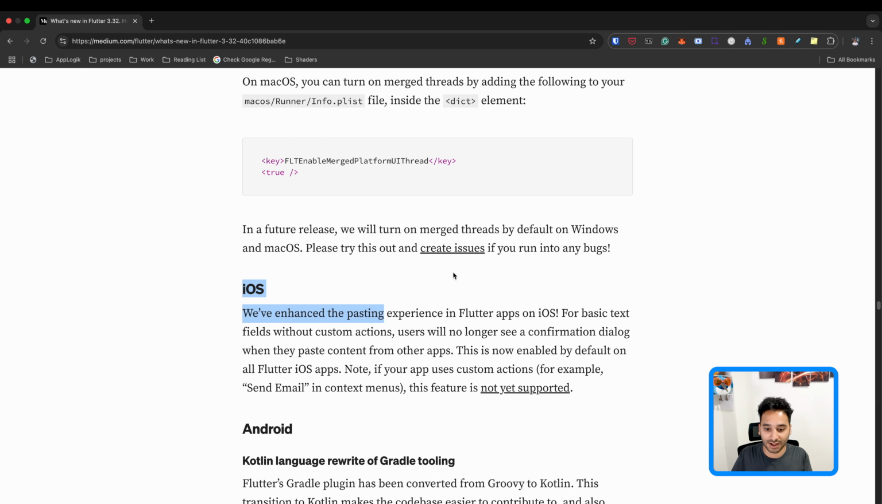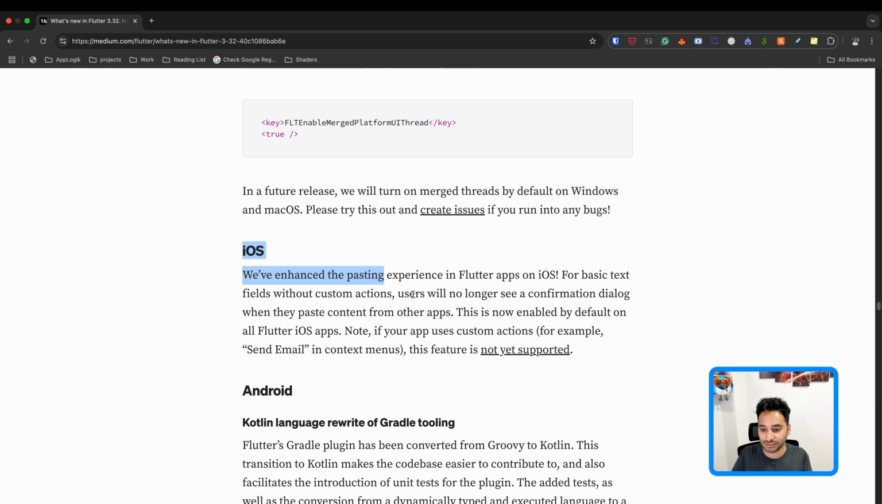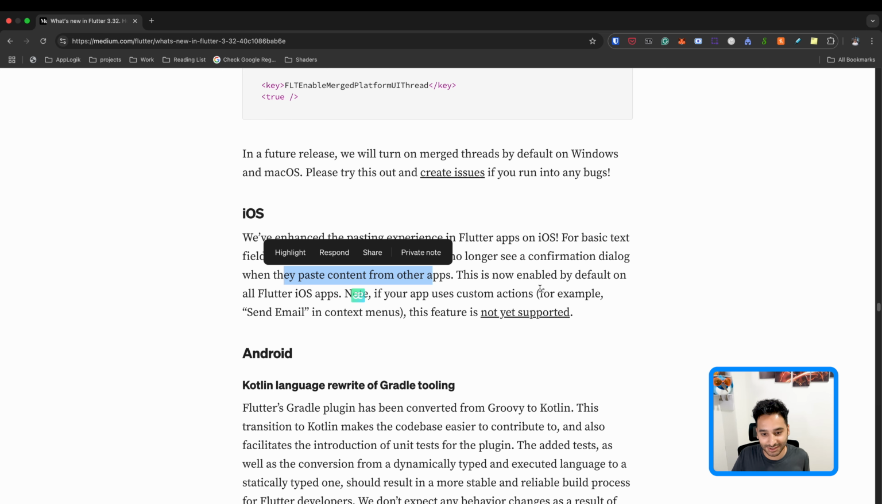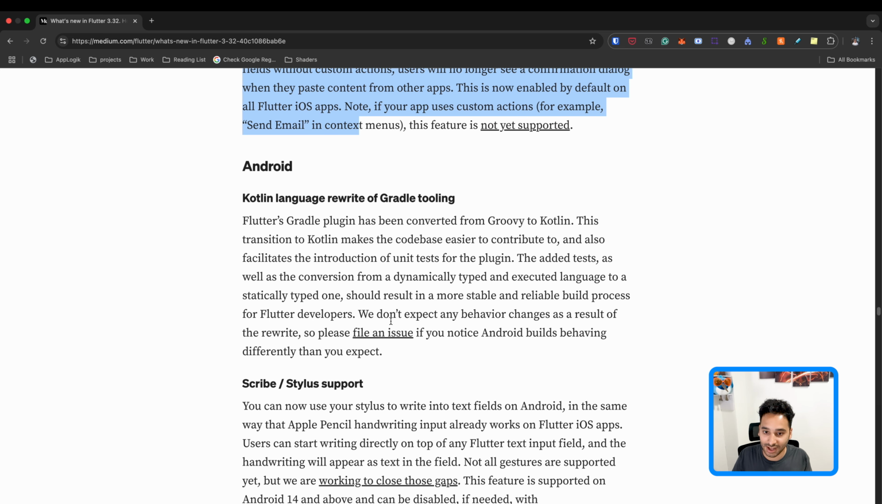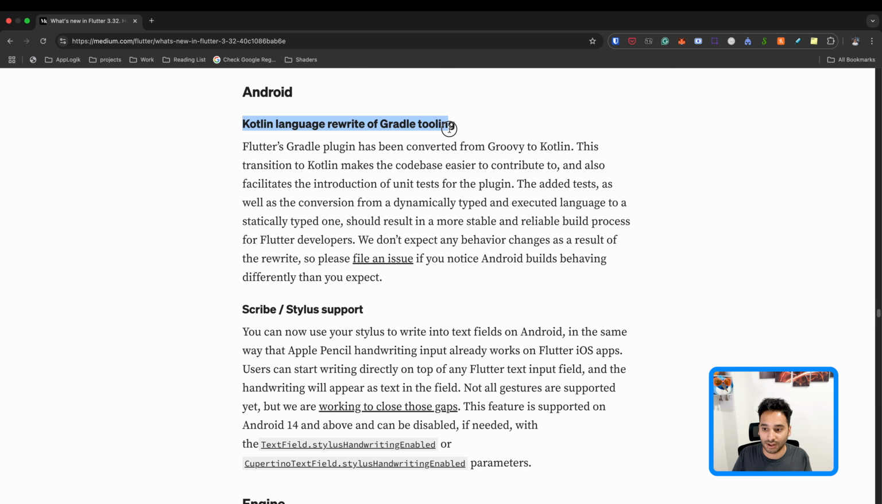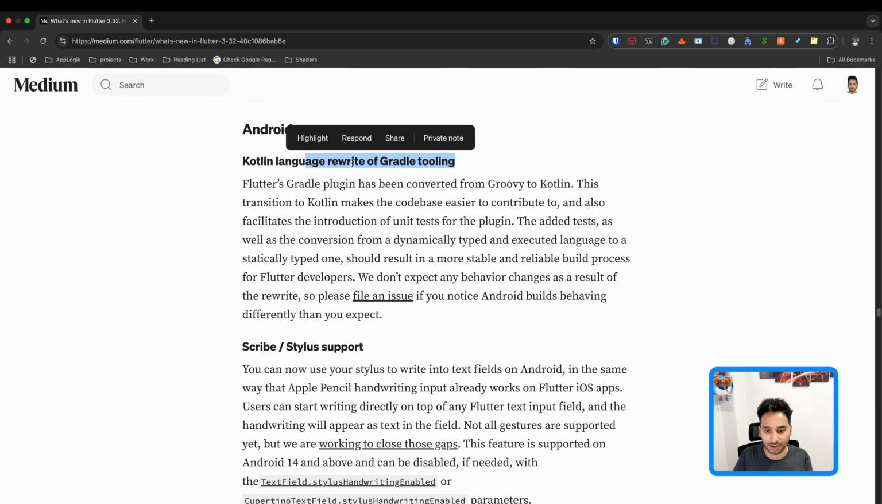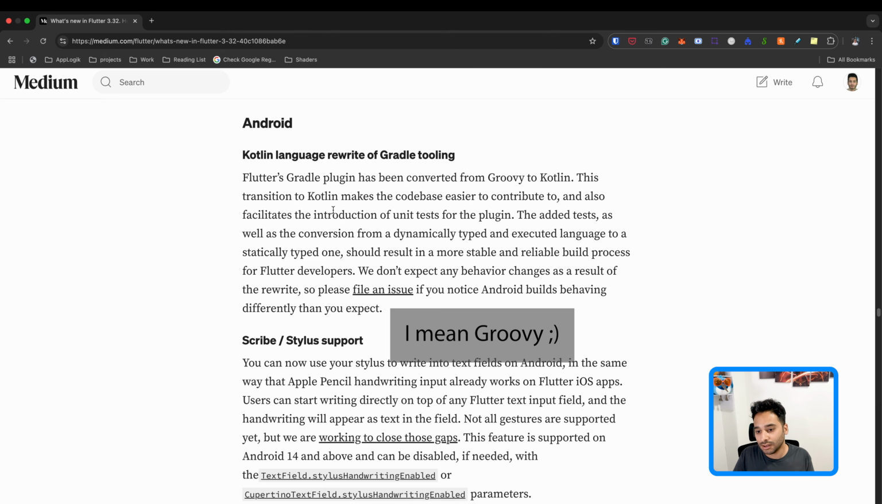And here we have an iOS change. So here you see that it says users will no longer see a confirmation dialog when they paste content from other apps. So it's a change that we have on iOS. And on Android, we have the change on the Gradle. So I already talked about it in the previous version. So they're going to use the Kotlin KTS instead of the Gradle.